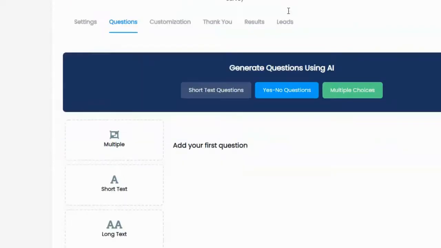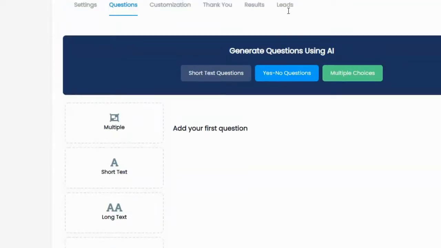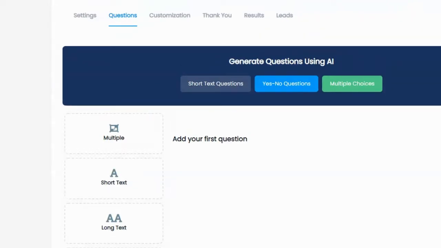All right, so inside here, now I can go ahead and start adding my questions. Now you can see right here, it says generate questions using AI. So I can go ahead and click this button and it'll generate questions for me. It'll ask me what kind of questions I want to add, what's the topic, and it will use AI to generate questions for me. And that's the AI part. And like I said, I personally think that's pretty lame.